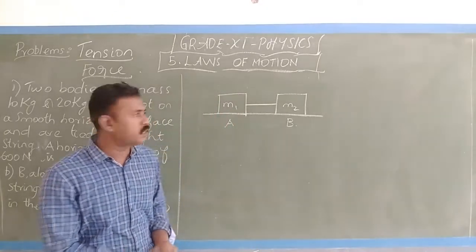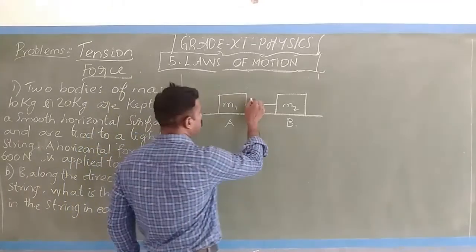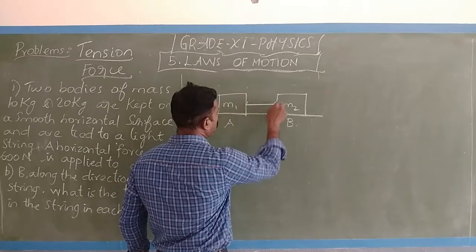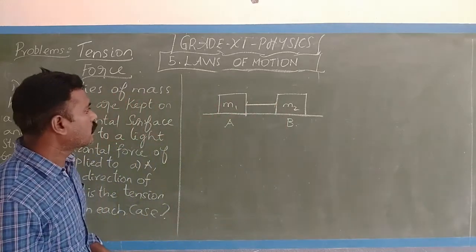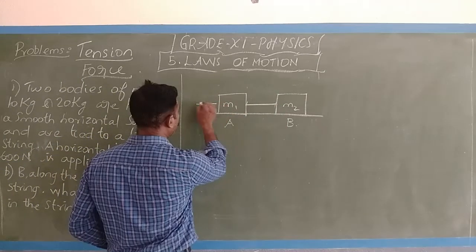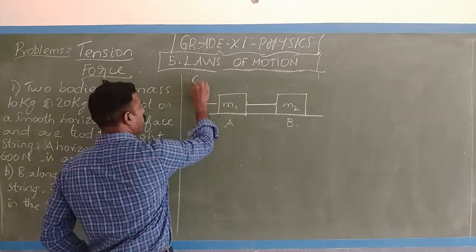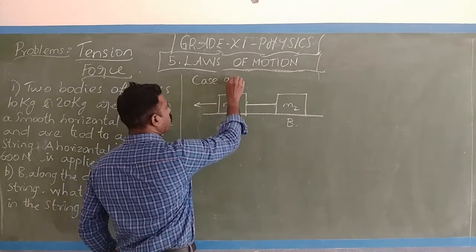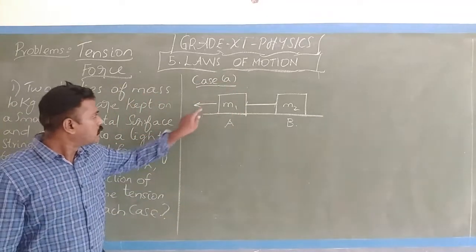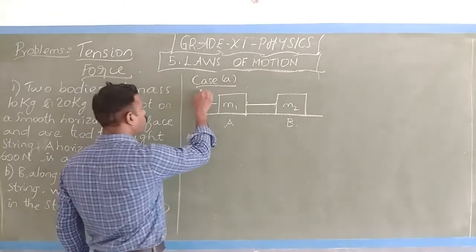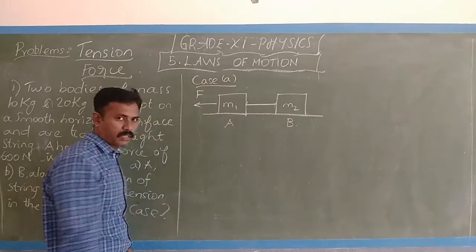So this is a string. This is the string part. Then if I am giving a force here, a 600 Newton force is given here.